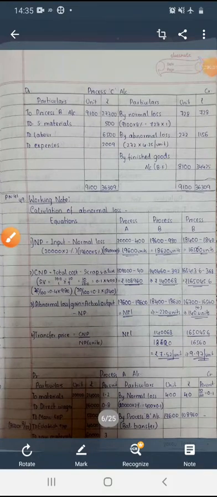Okay, next problem we'll see, page number 41 and question number 49. See the problem.